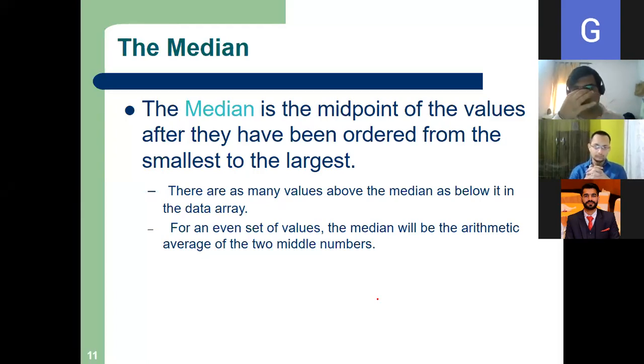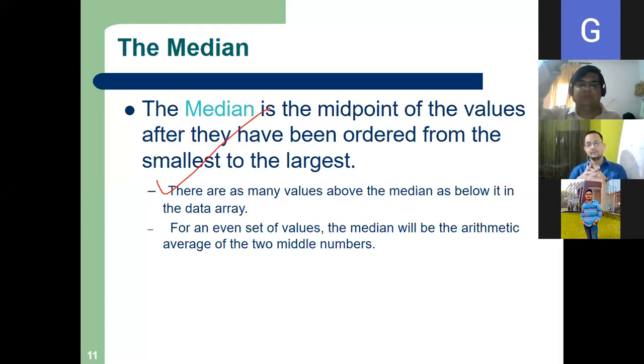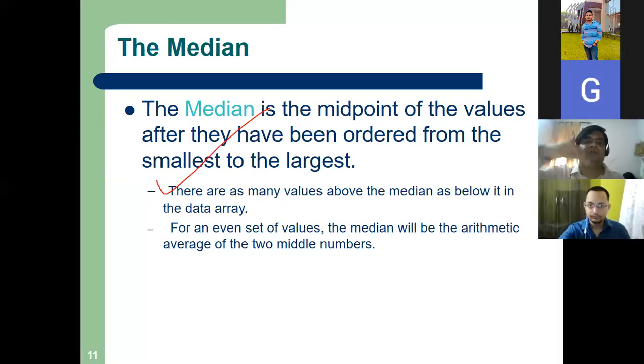Always remember this thing. Median is position and it is at the center. 50% data will be above the median, 50% data will be below the median, in the data series, right?